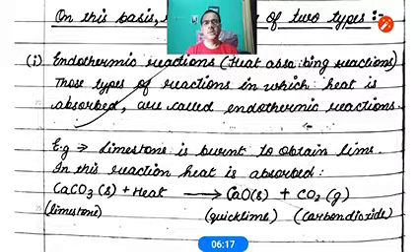Calcium carbonate is limestone. It is also called chuna patthar. When it is heated in the blast furnaces, it absorbs the heat and forms CaO. CaO is called quicklime. It is normal chuna which we use at our home, with the formation of CO2 gas. So why is it called an endothermic reaction or heat absorbing reaction? Because when this process is occurring, it is absorbing the heat. And in endothermic reactions, heat is always written on the reactant side. So whenever we write the heat with the reactant side, it is understood to be a heat absorbing reaction.